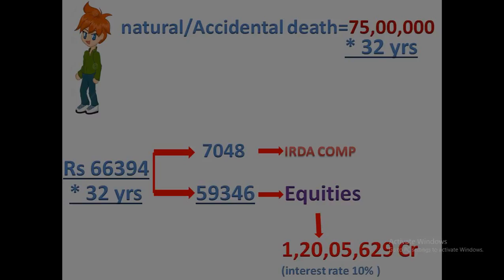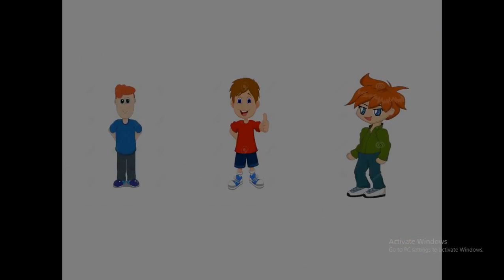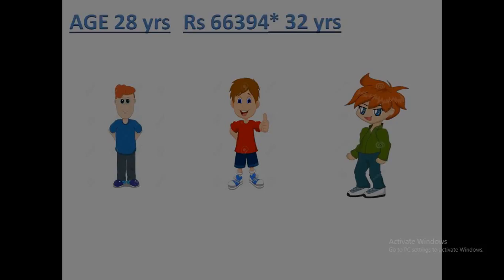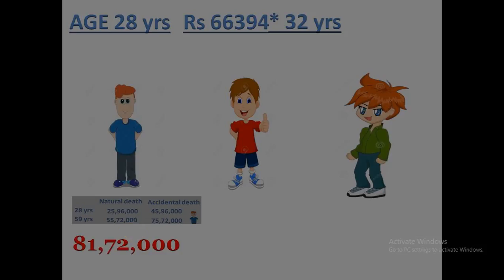So let's come to our final conclusion. We have Mr. Blue, Red and Green with us. Current age is 28 years. All of them are ready to invest 66,394 rupees a year for 32 years of their life. Mr. Blue decided to go with this policy, LIC New Jeevan Anand policy, and this is the benefit: natural death and accidental death benefit. If he survives at the age of 60, he will get 81 lakh rupees.